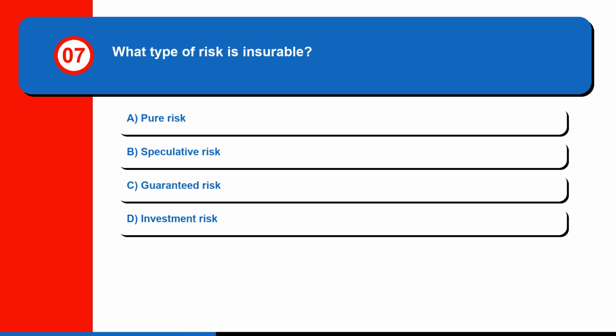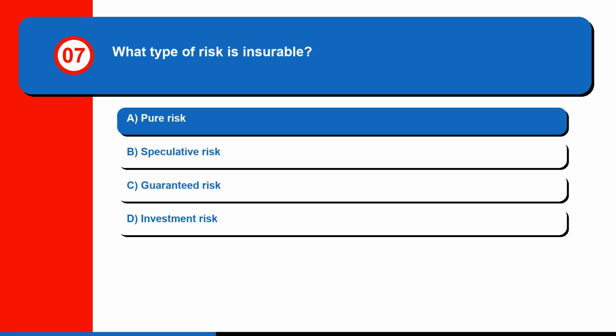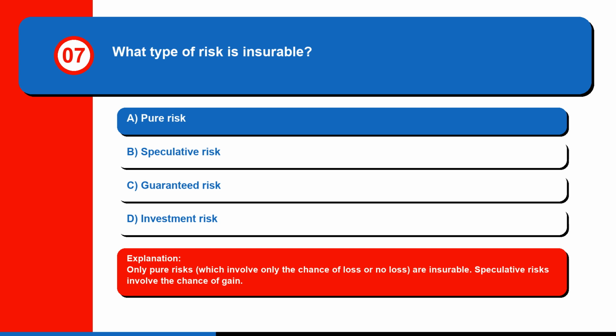Question 7. What type of risk is insurable? A. Pure risk. B. Speculative risk. C. Guaranteed risk. Or D. Investment risk. The correct answer is A. Pure risk. Only pure risks, which involve only the chance of loss or no loss, are insurable. Speculative risks involve the chance of gain.